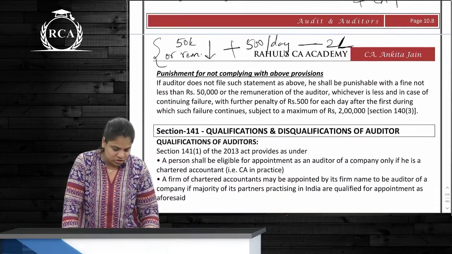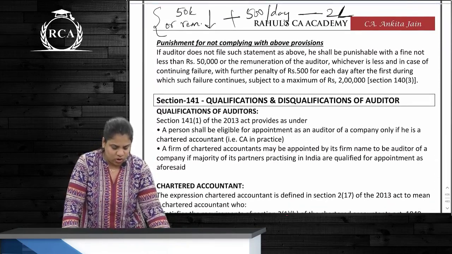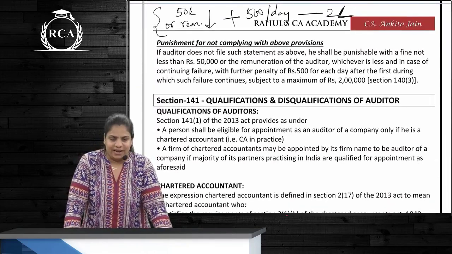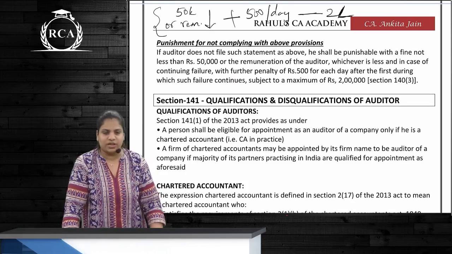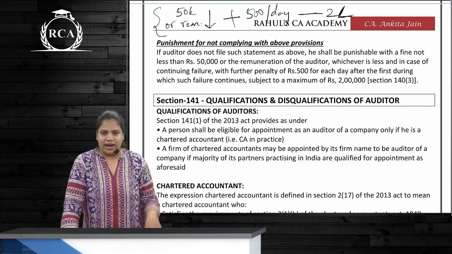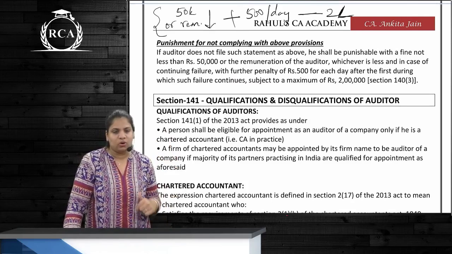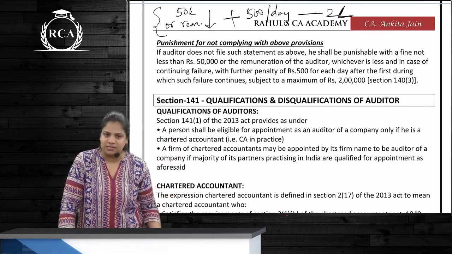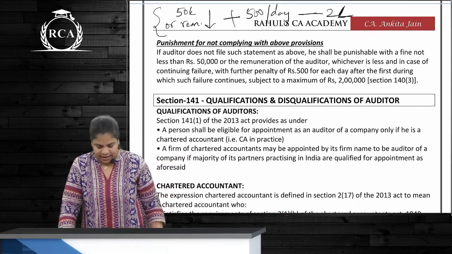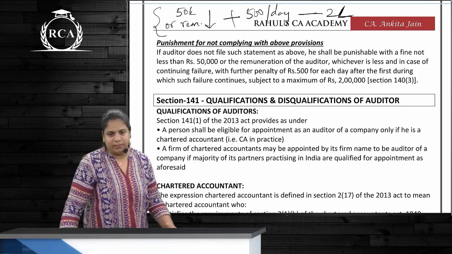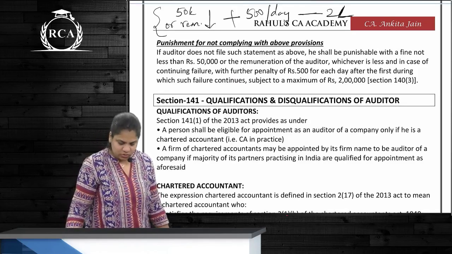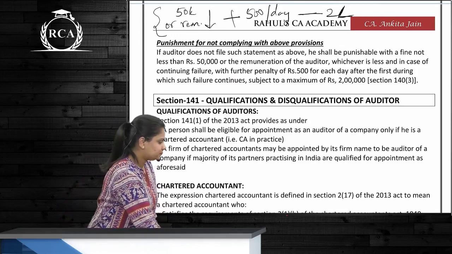And there is a punishment as well. Punishment is what? Auditor is not filing ADT 3. It is 50,000 or the remuneration of the auditor, whichever is lower, and for a continuing offense 500 per day up to rupees maximum of 2 lakhs. Is this clear also? Yes?